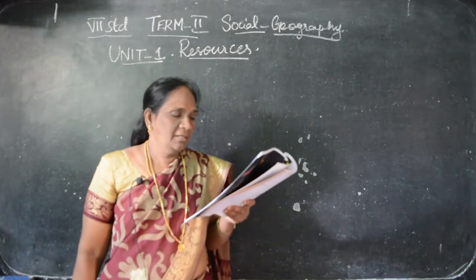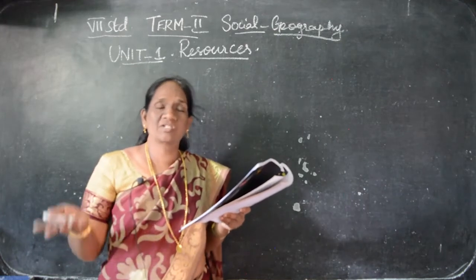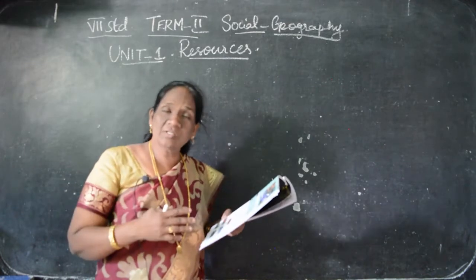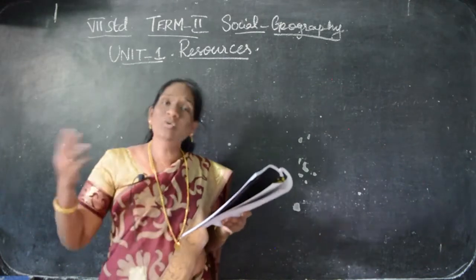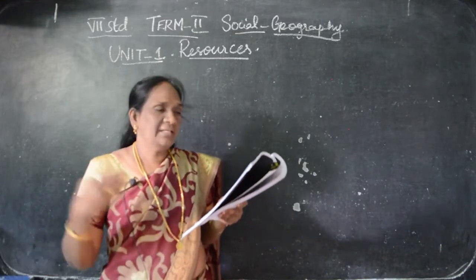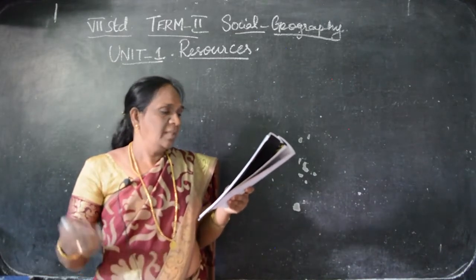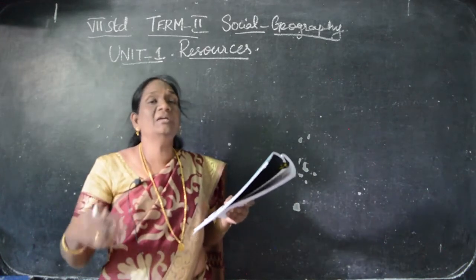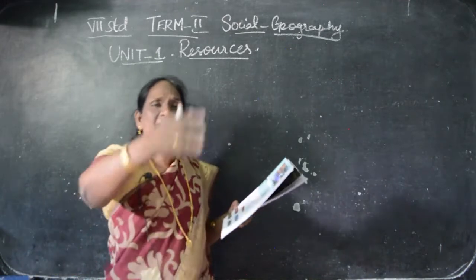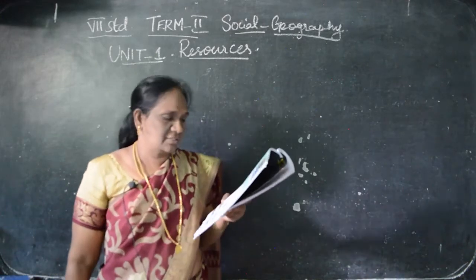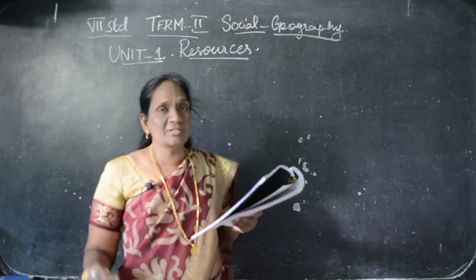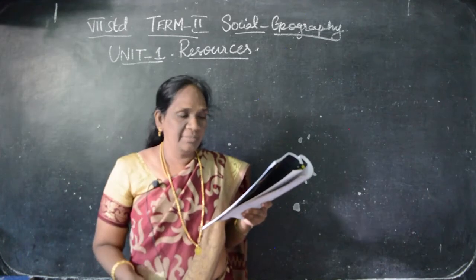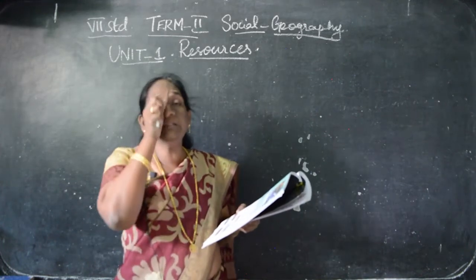There are three types of resources: natural resources, man-made resources, and human resources. Understand? In this lesson, we are going to see about the natural resources. The natural resources we obtain from the environment. Wherever we look on the earth, we are getting natural resources. They are very much important for human survival, and we are using these natural resources